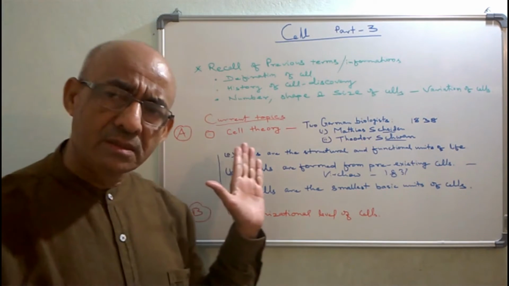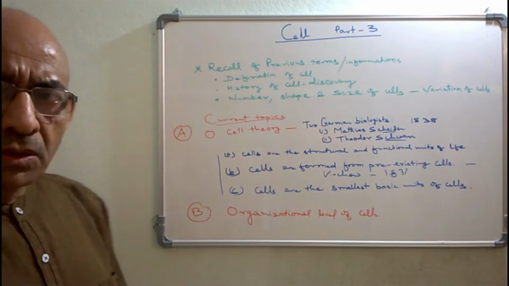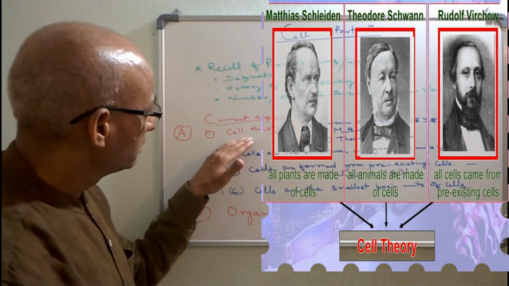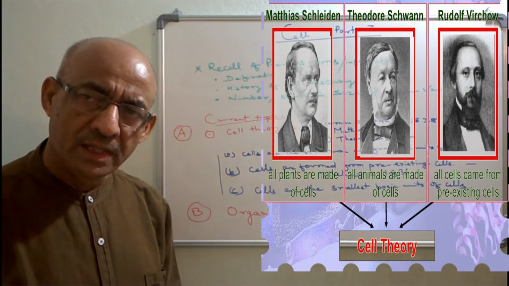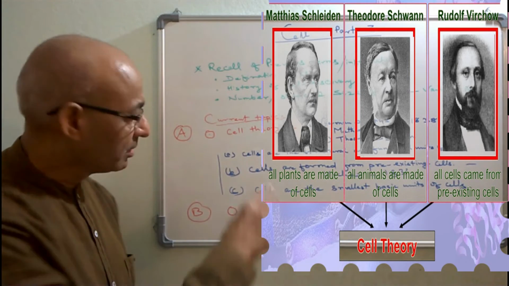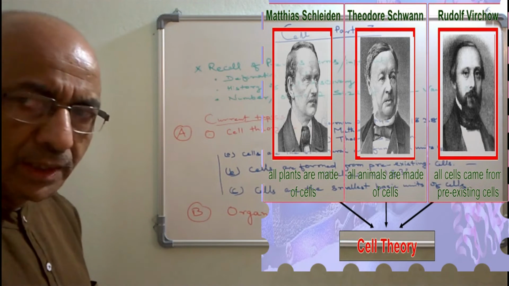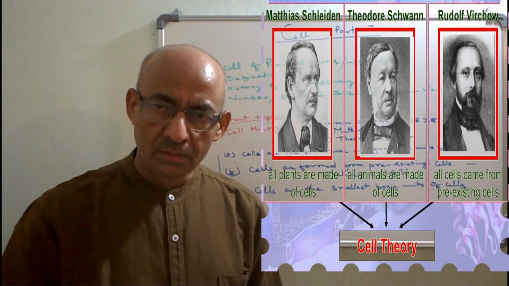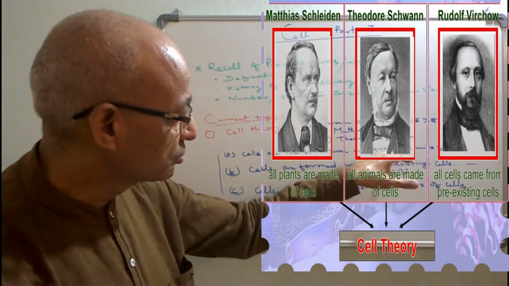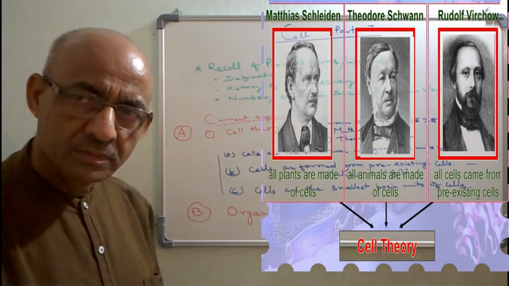Now, in this session, specifically we have to discuss two topics. First is cell theory. In the last session, we somewhat discussed this topic. I told you the names of two great scientists, Schleiden and Schwann, in the last session. They propounded this theory, the cell theory.